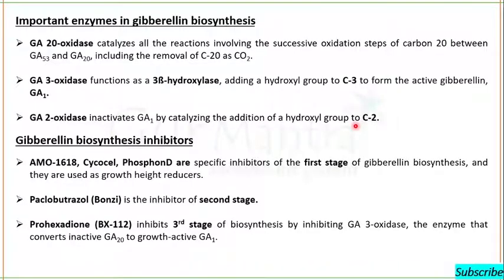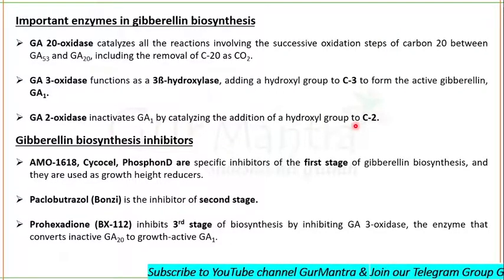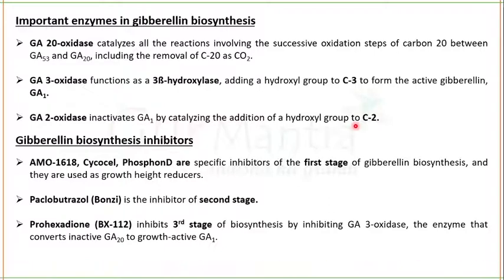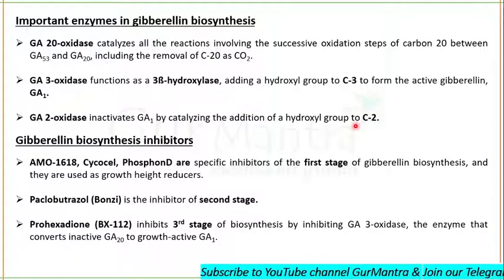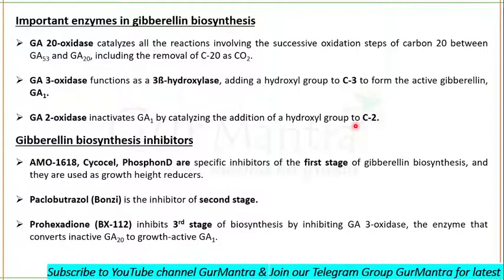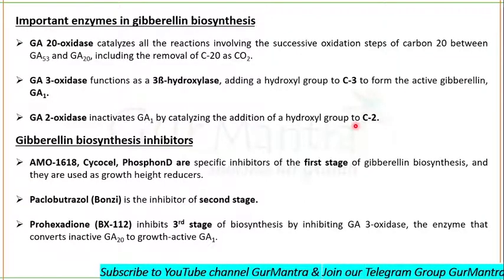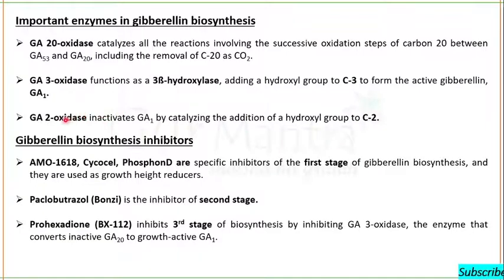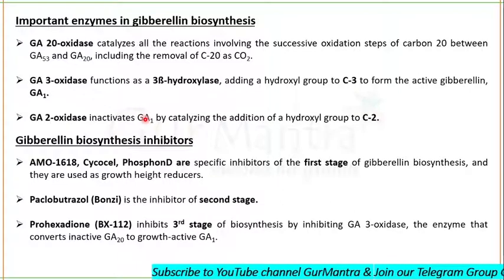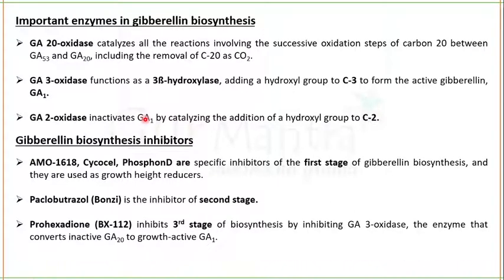Remember, gibberellic acid 1 has one hydroxyl group on carbon 3. But gibberellic acid 2 oxidase can catalyze the addition of a hydroxyl group on carbon 2 of gibberellic acid 1. After the addition of the hydroxyl group on carbon 2, it is converted into gibberellic acid 8. It is no more gibberellic acid 1, now it is gibberellic acid 8. That's why we say gibberellic acid 2 oxidase can inactivate gibberellic acid 1 by catalyzing the addition of a hydroxyl group to carbon 2. So now these are some inhibitors of gibberellin biosynthesis.